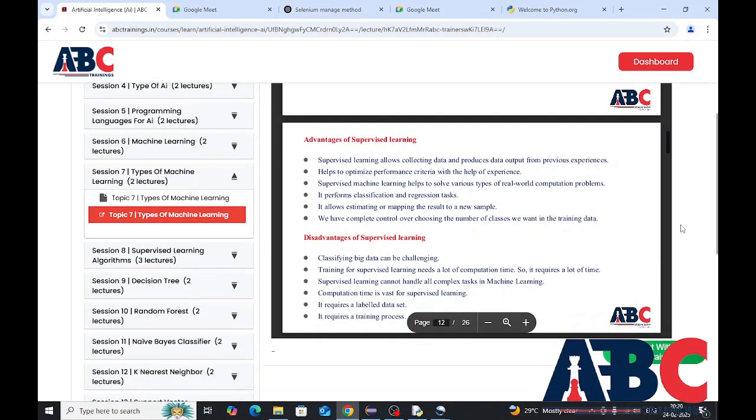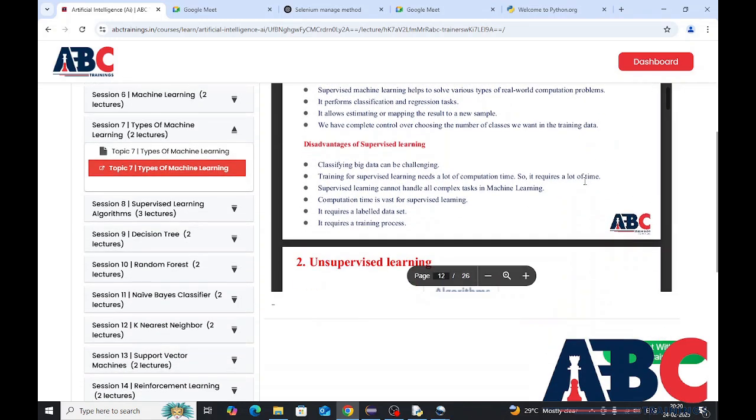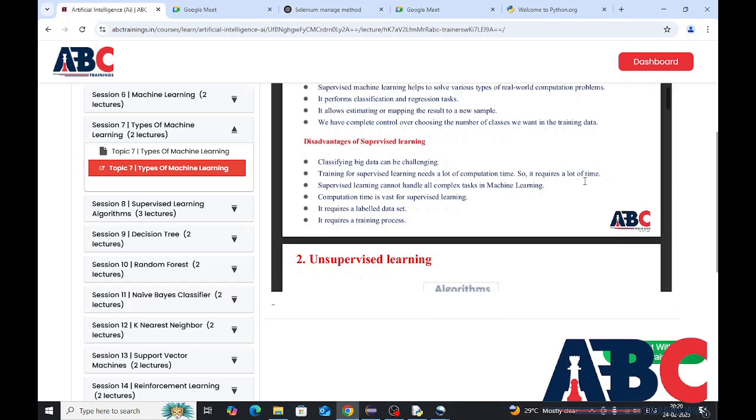Disadvantages of supervised learning. Classifying the big data can be challenging. Training for supervised learning needs a lot of computation time, so it requires a lot of time. Supervised learning cannot handle all complex tasks in machine learning. Computation time is vast for supervised learning. It requires a labeled data set. It requires a training process.